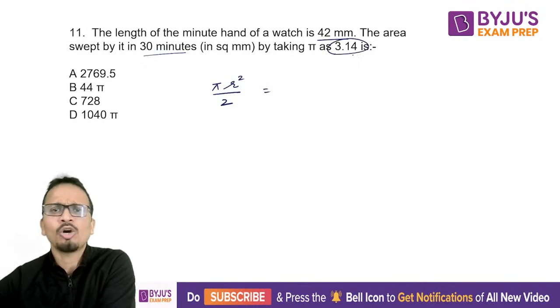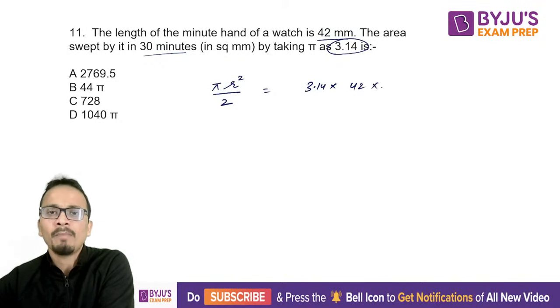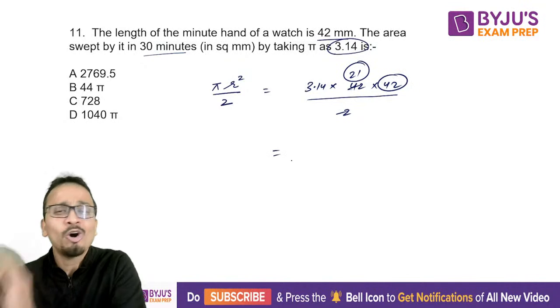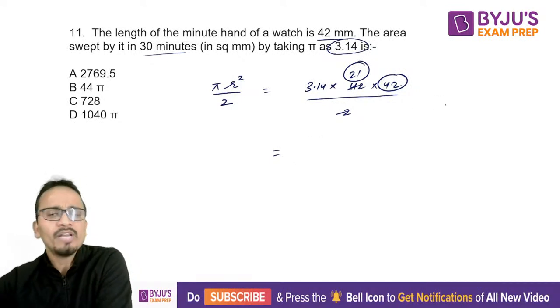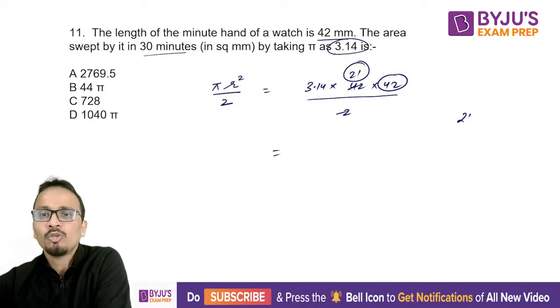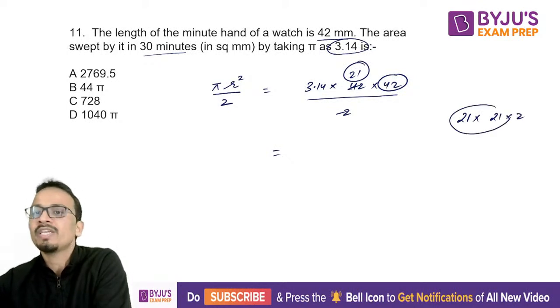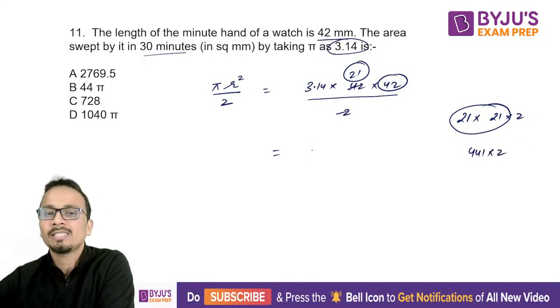The value of pi is already given. So 3.14 multiplied by 42, that is radius, upon 2. So this is cancelled, 21. So 21 into 42, this is what you have to calculate, and don't calculate too much. Now how will you calculate 21 into 42? You can write it as 21 into 21 into 2. So the square of 21 should be remembered, which is 441 into 2, that is 882. So what will the answer be? 882 pi.